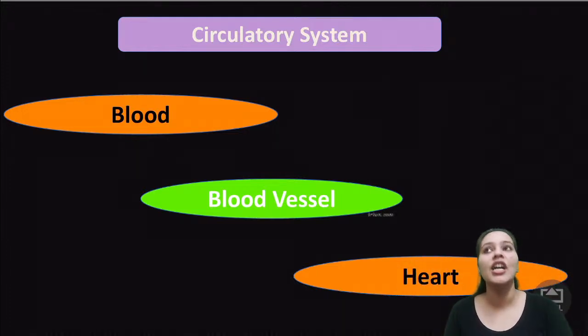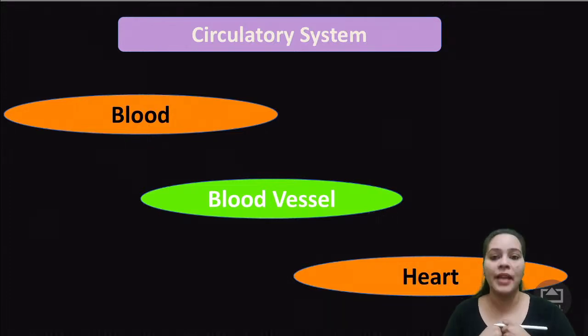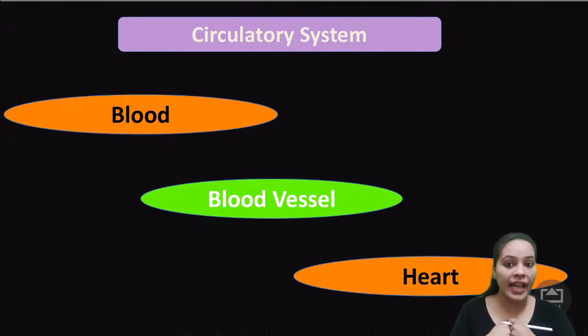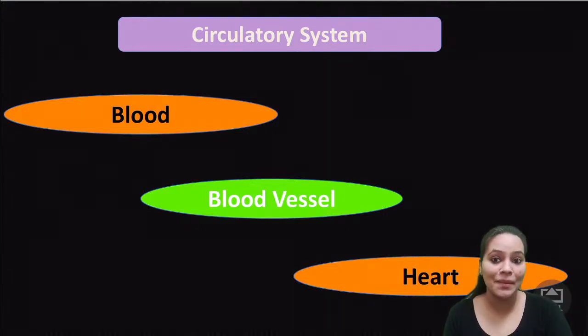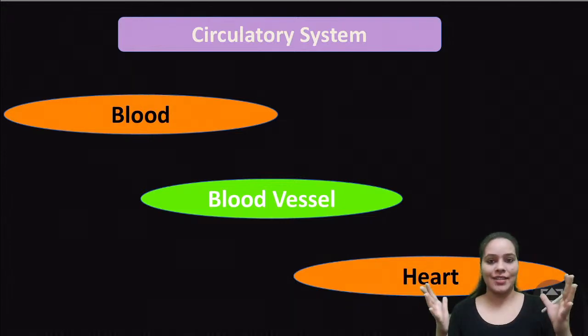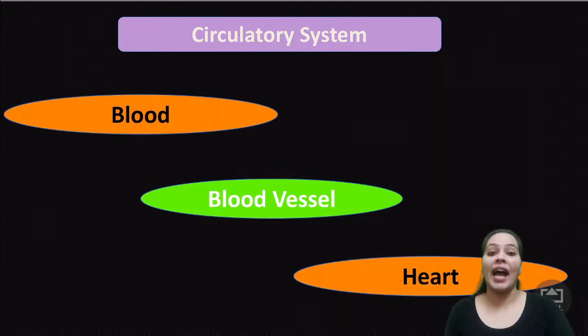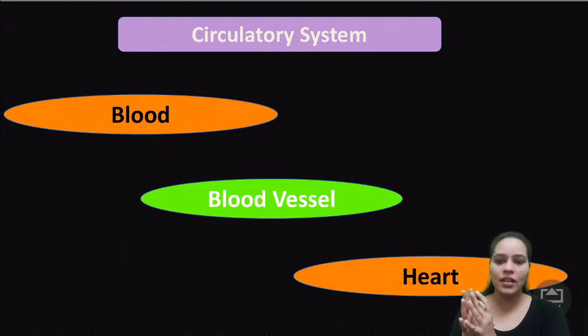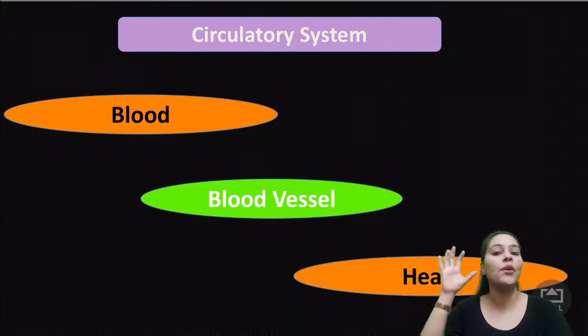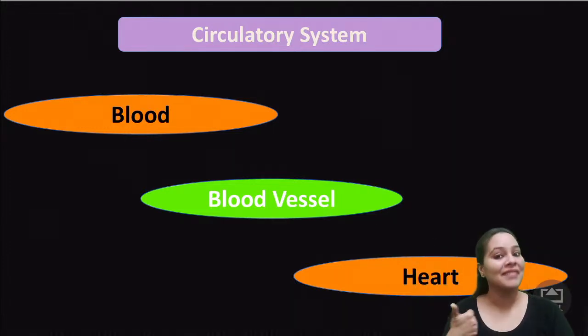That is transportation, right? In human beings, because we are complex organisms, we are multicellular organisms. What does the word multicellular mean? Multi means many. Cellular means cell. That means an organism whose body is made up of many cells. So we are multicellular organisms, right? And we are a complex one. We are the advanced organism. That is the reason inside our body there is a proper system, known as the circulatory system, to transport some material from one part of the body to another one. Because it will help in the transportation of the products.